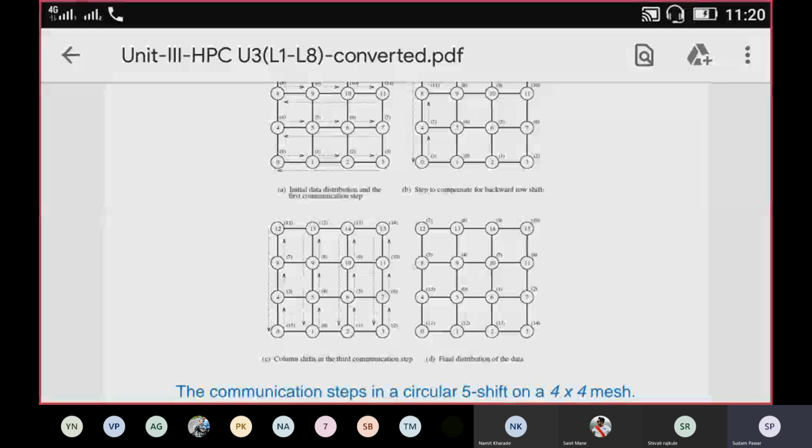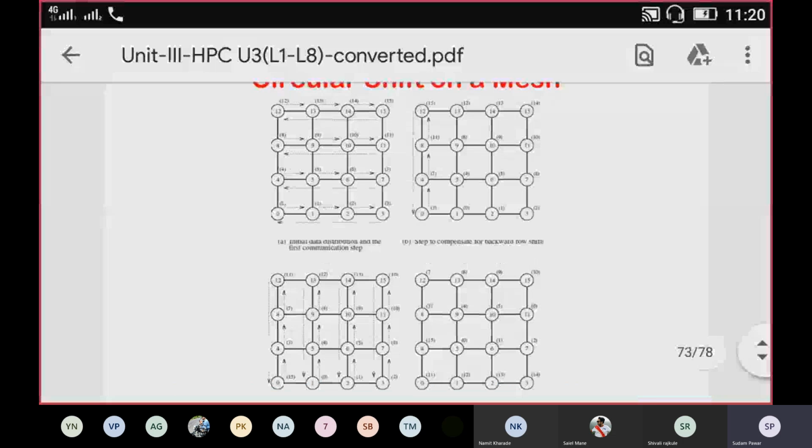Okay, I think now it is visible, right? Yes, so it is visible, I think. Okay, so is it visible to all?